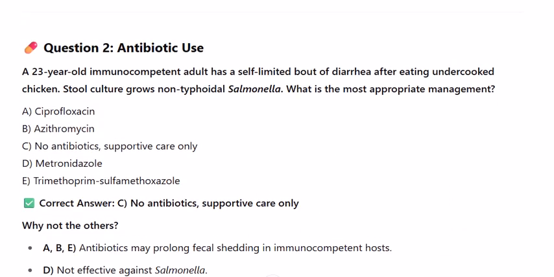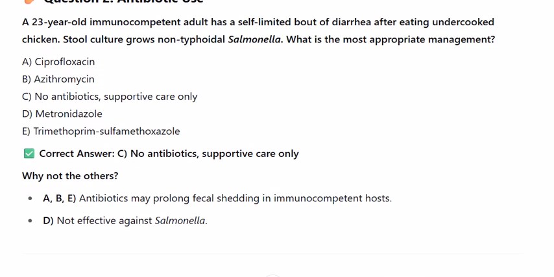Question 2. Antibiotic use. A 23-year-old immunocompetent adult has a self-limited bout of diarrhea after eating undercooked chicken. Stool culture grows non-typhoidal Salmonella. What is the most appropriate management? A. Ciprofloxacin. B. Azithromycin. C. No antibiotics, supportive care only. D. Metronidazole. E. Trimethoprim-sulfamethoxazole.